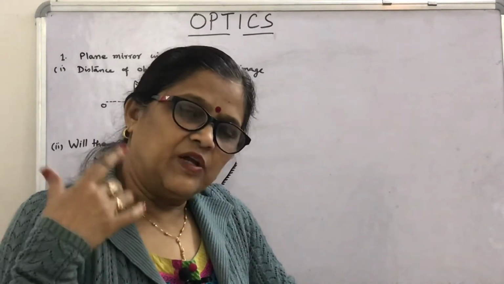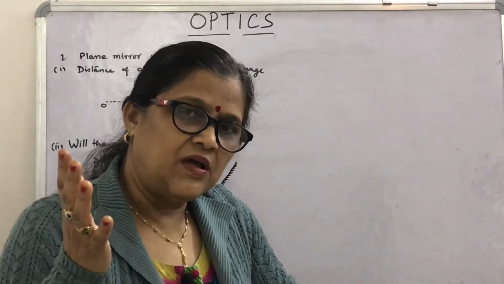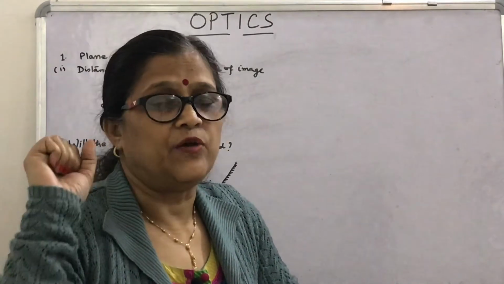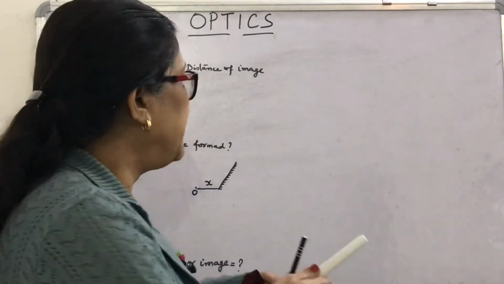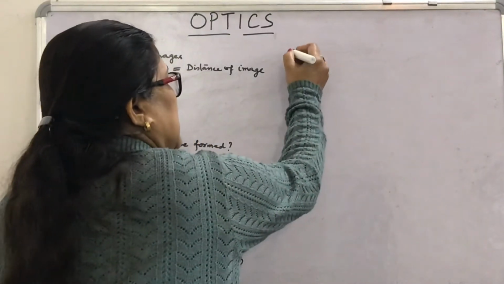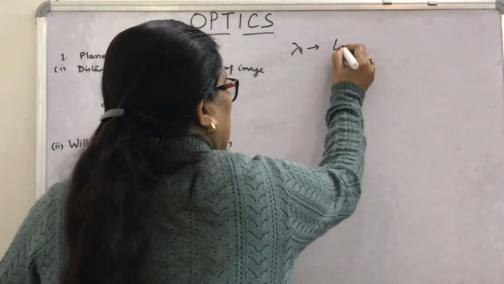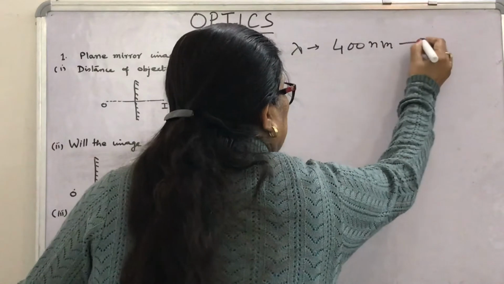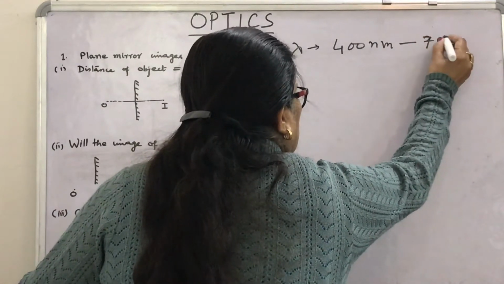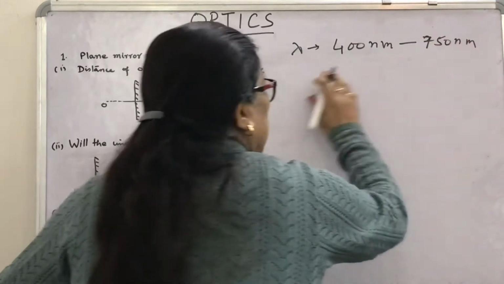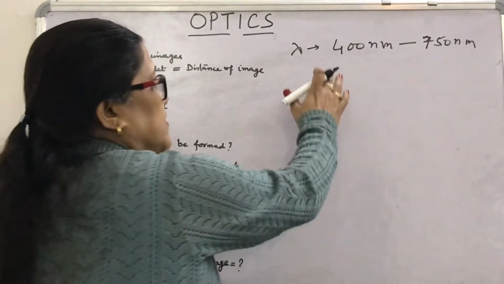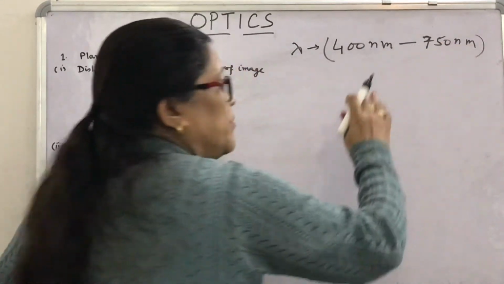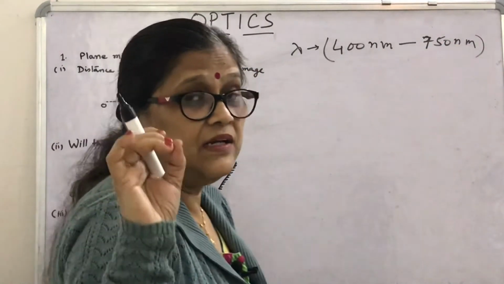So light is an electromagnetic wave having wavelength in the range 400 nanometer to 750 nanometer, or in some books it is written as 420 nanometer to 780 nanometer. So if you write what is the visible region in the electromagnetic spectrum, the wavelength is very small, from 400 nanometer. You know nanometer is of the order of 10 to the power minus 9 meter.